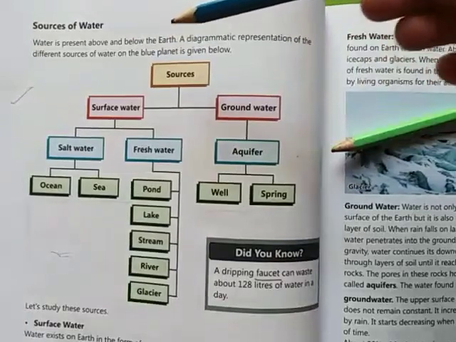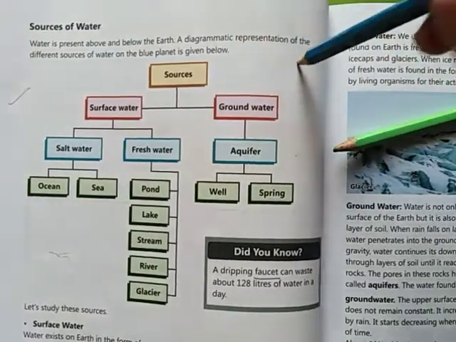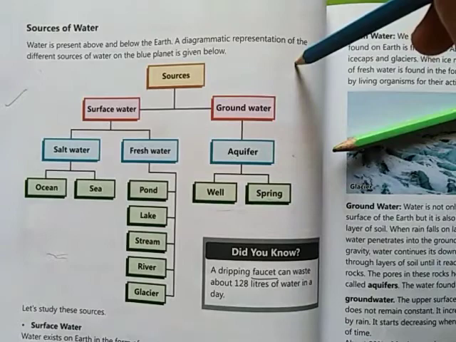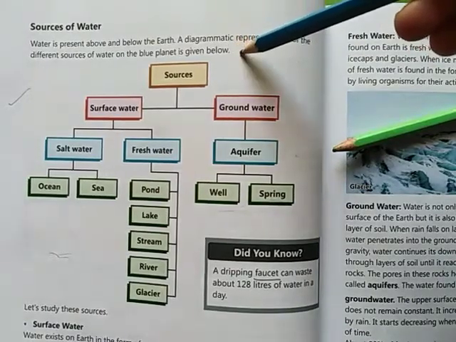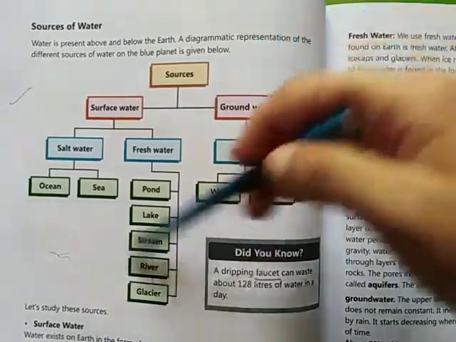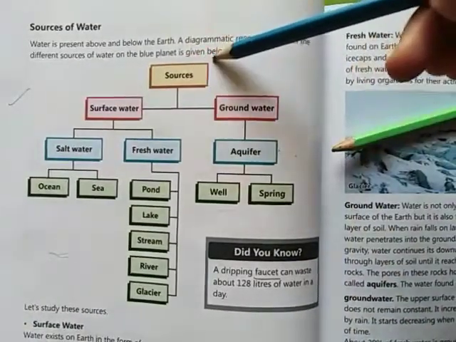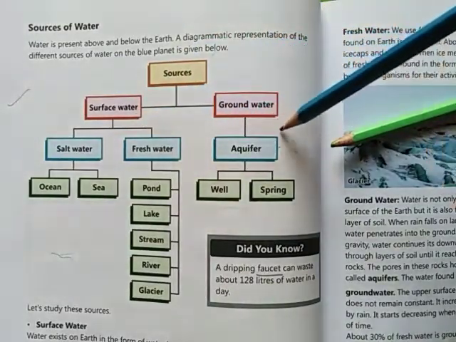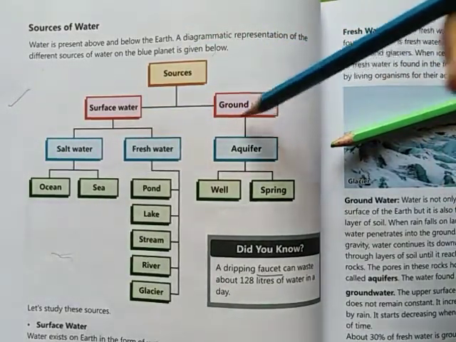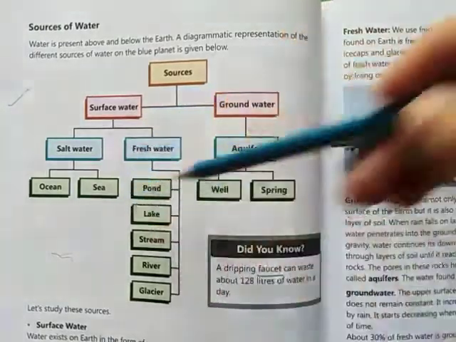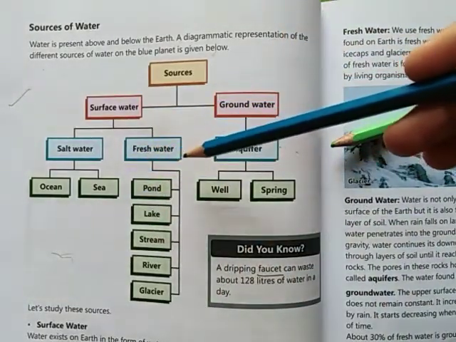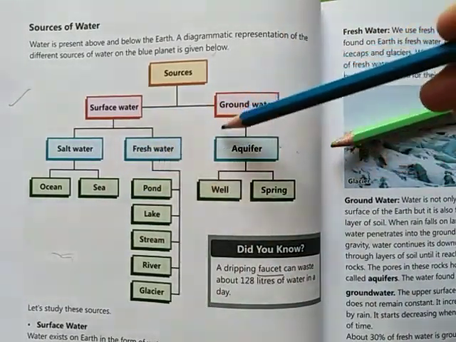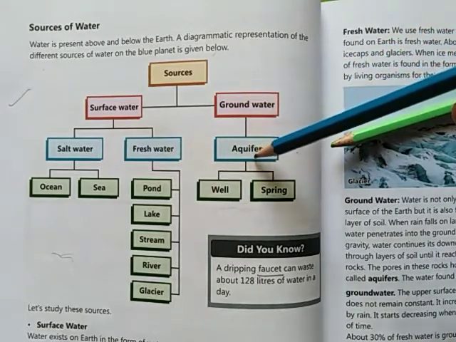Below the earth, a diagrammatic representation of the different sources of water on the blue planet is given below. Look at this diagrammatic presentation. Sources. There are two sources of water. One is surface water and one is groundwater. Surface water has salt water and fresh water, two types, and in groundwater there is aquifer.